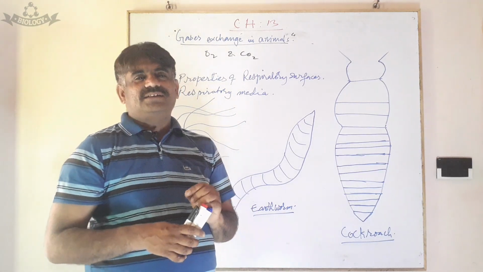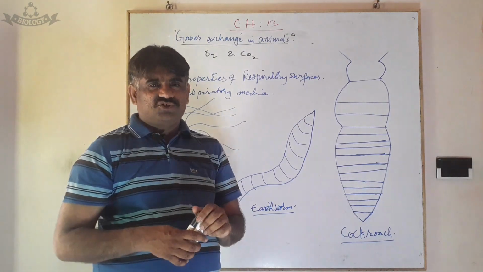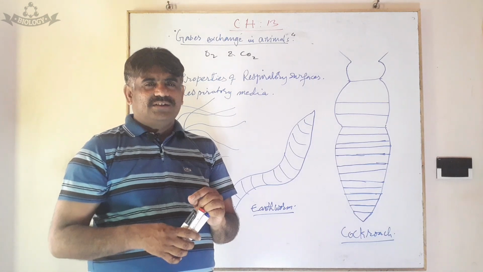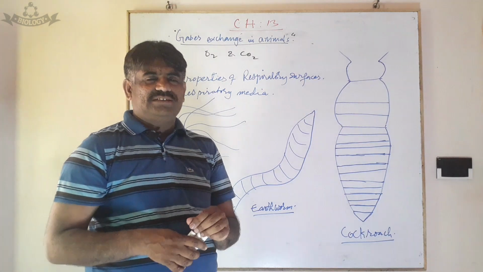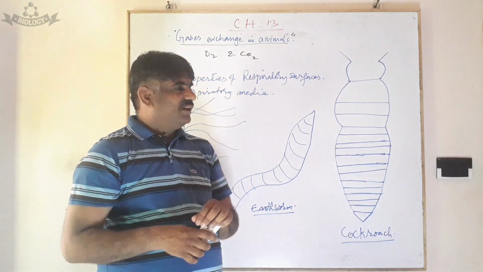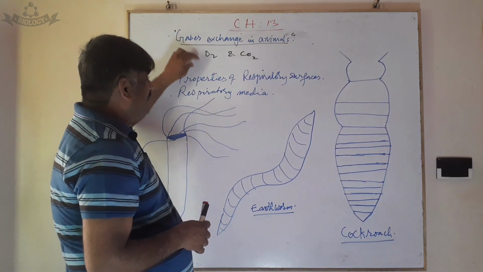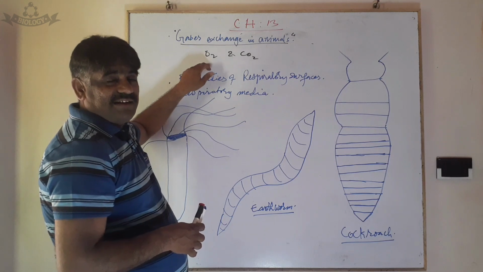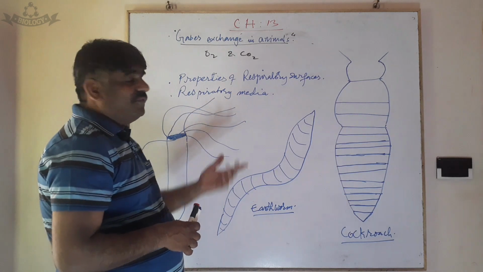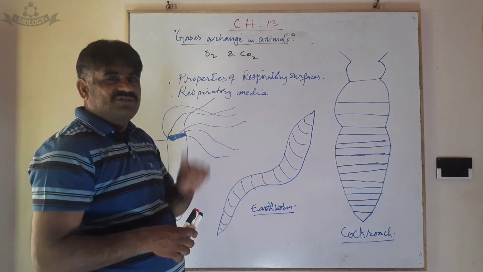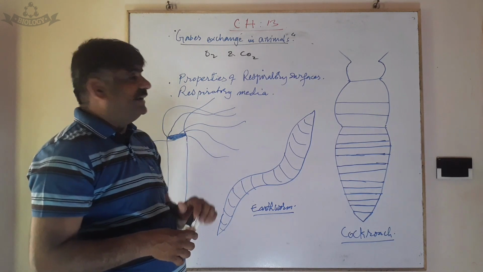What is the reason? The reason is that water is denser than air. So due to the density of water, or because water is more saturated, there is a lesser concentration of oxygen in the water. So we studied the gases exchange in animals. What gases are exchanged? That is oxygen and carbon dioxide. And what is the meaning of gases exchange? It means taking in oxygen and giving out carbon dioxide with the environment.